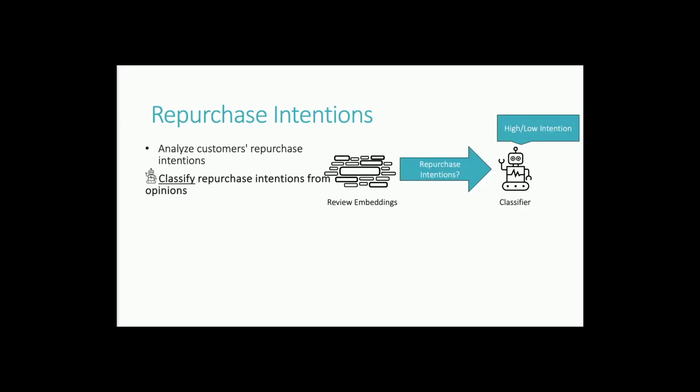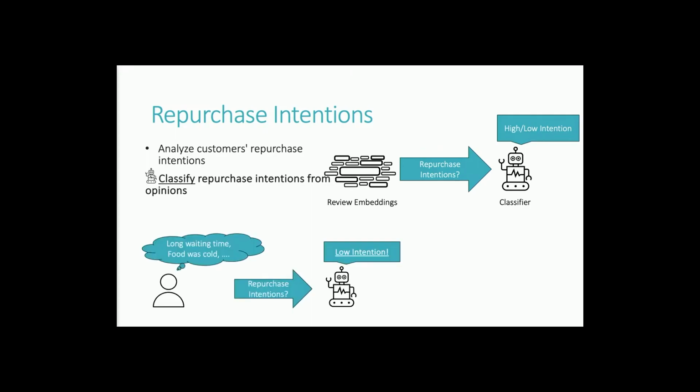Now, with those topics in place, we can move on to the next step, which is predicting the repurchase intention of a customer based on their opinion. This means we take those embedded reviews in the topic space and try to classify the repurchase intention of this particular customer. For instance, if we have a customer with a rather negative opinion, like long waiting time and the food was cold, then our classifier might predict a low repurchase intention.